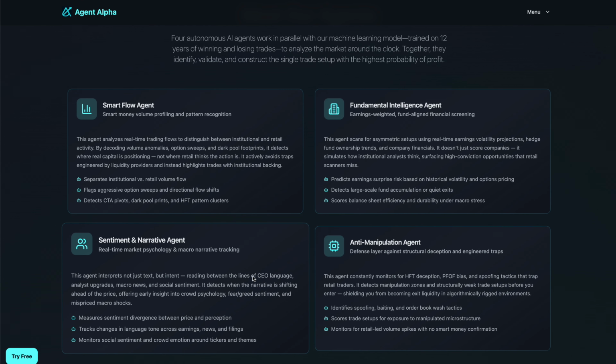The sentiment and narrative agent is powerful. It uses transformer-based natural language processing models to track divergence between implied sentiment and actual price behavior. It listens to tone shifts in earnings call transcripts, regulatory filings, and social channels. It measures volatility adjusted polarity across all channels.